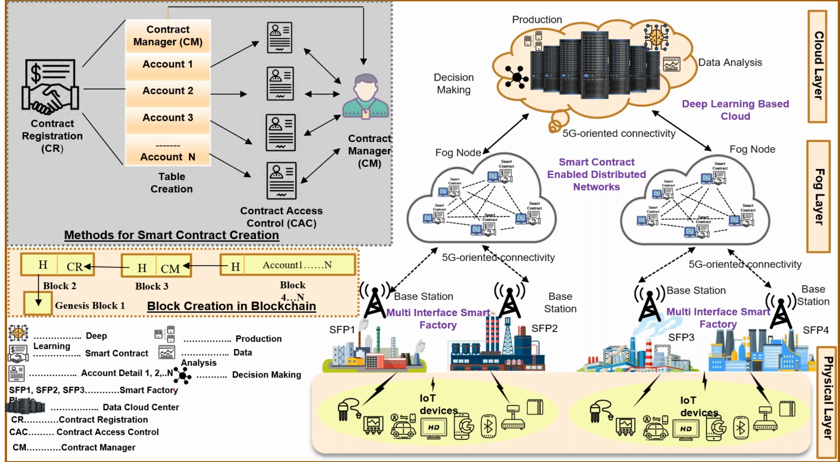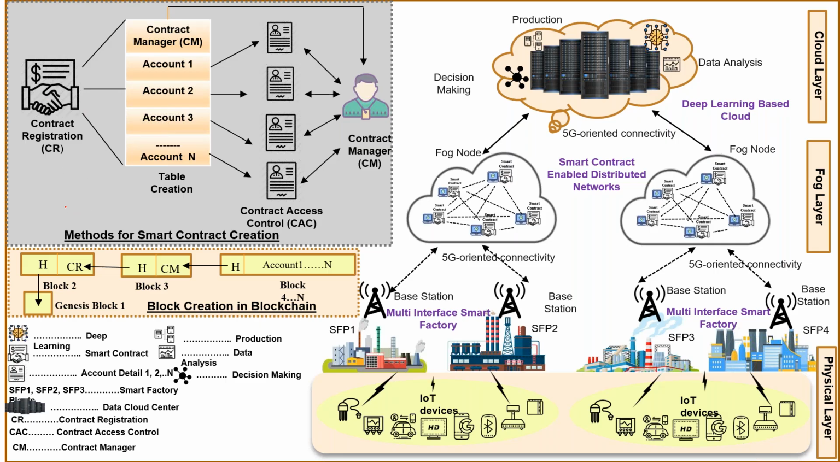The blockchain concept is used in the fog layer as a smart contract, and the last layer uses a deep learning concept. The previous architecture also used deep learning. Deep learning is used for increasing production and data analysis in this architecture. This layer is a smart contract, used as a blockchain in this fog layer.